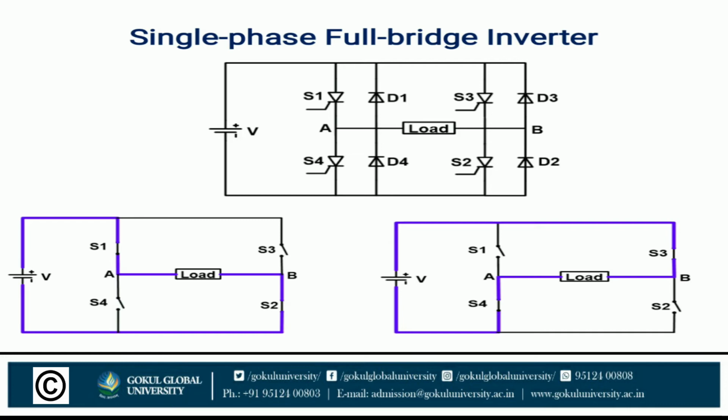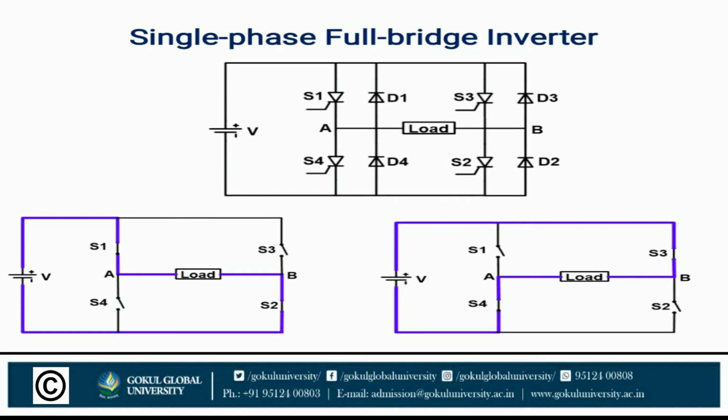In the upper single phase half bridge inverter we divided the supply, but here there is no need to divide it because of the arrangement of the circuitry. In the half bridge inverter one switch is conducting at a time, and in a full bridge inverter two switches are conducting at a time. You can see here there are 4 switches S1, S2, S3 and S4.